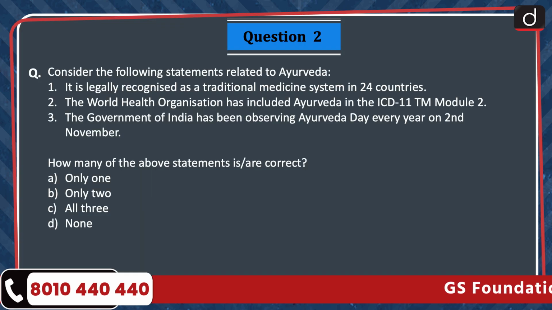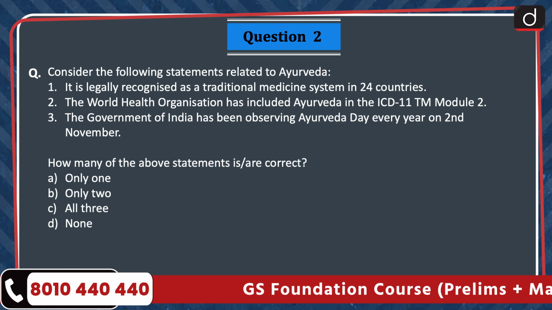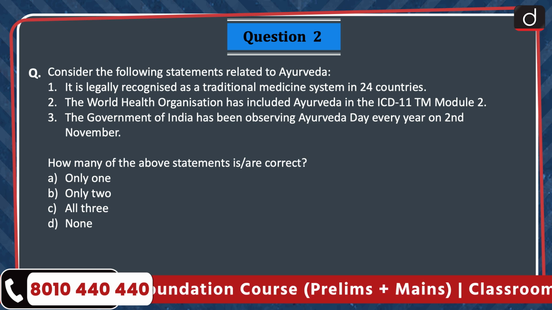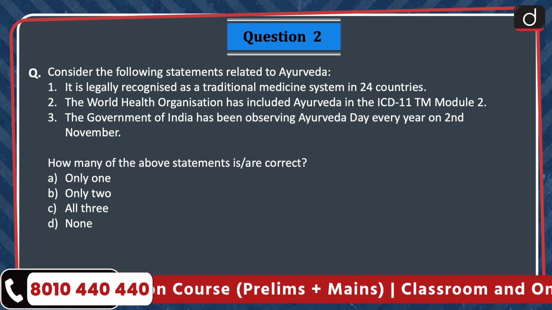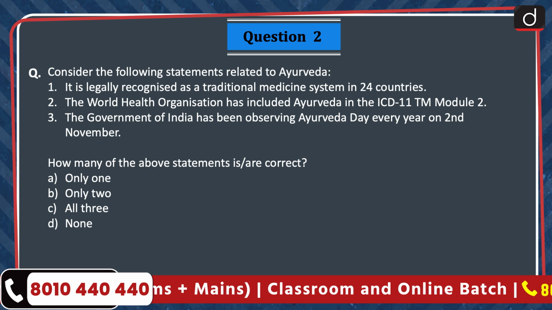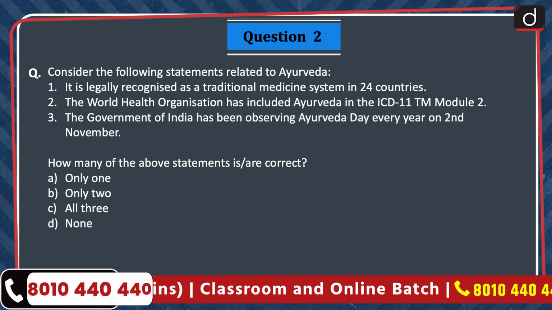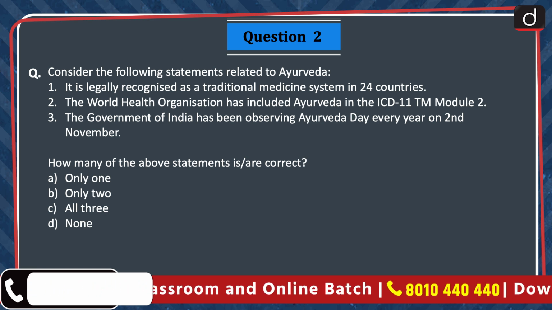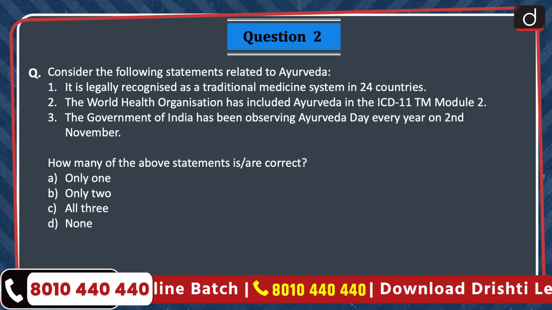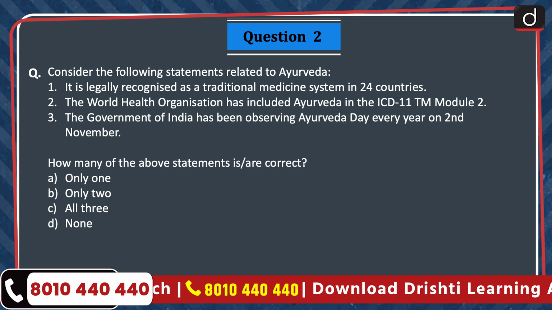Next question, consider the following statements related to Ayurveda. 1. It is legally recognized as a traditional medicine system in 24 countries. 2. The World Health Organization has included Ayurveda in the ICD 11TM Module 2. 3. The Government of India has been observing Ayurveda Day every year on 2nd November. How many of the above statements are correct? Only 1, only 2, all 3 or none? The correct answer is option B, only 2.